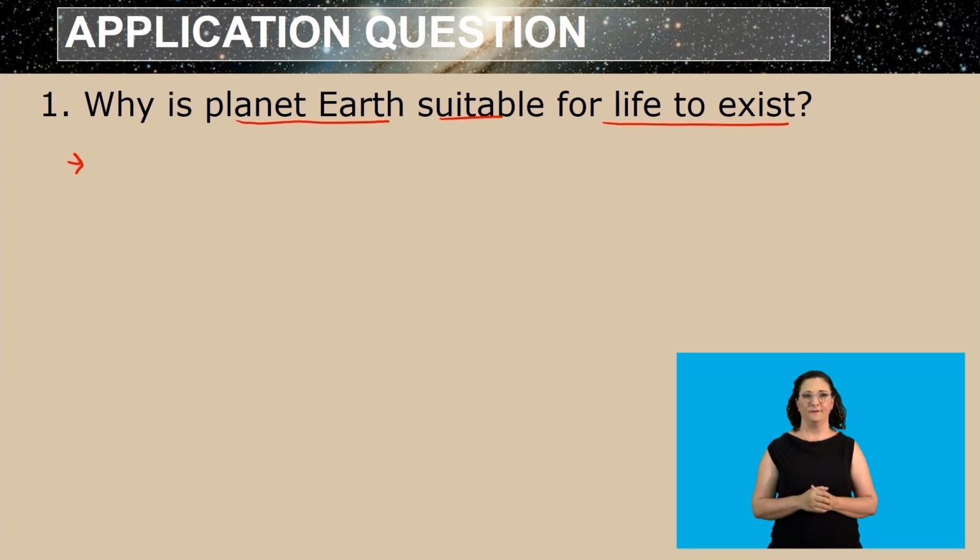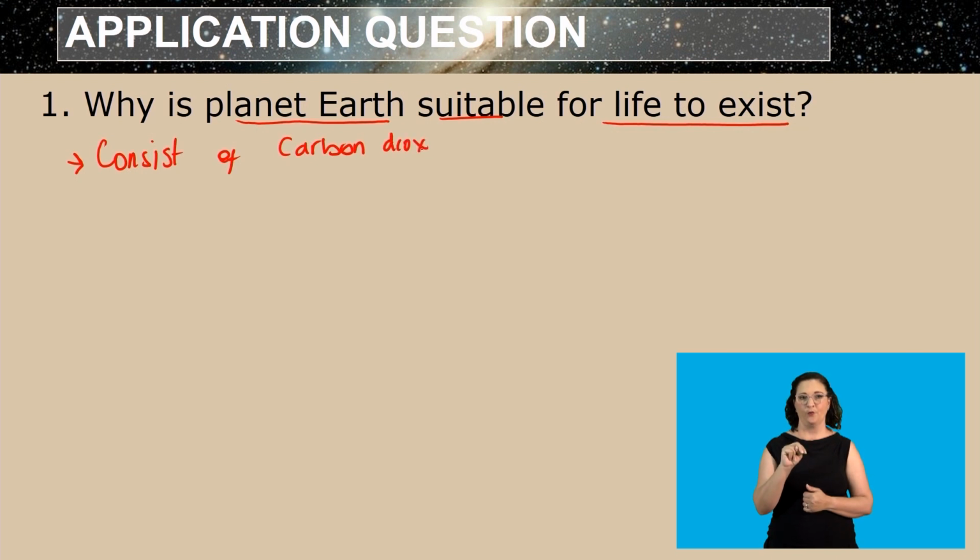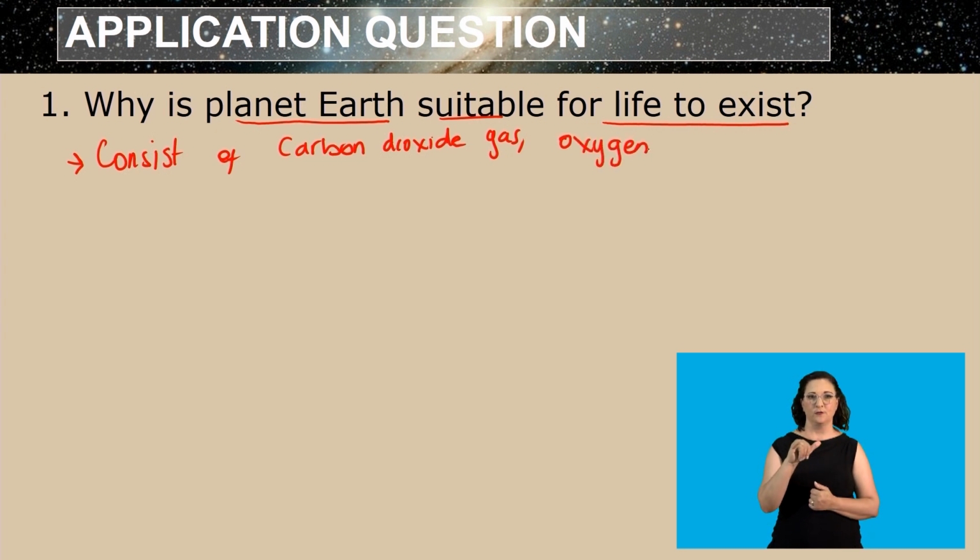We said that planet Earth consists of carbon dioxide, oxygen and nitrogen, which are suitable gases in order for life to exist. So I'm going to write that down. It consists of carbon dioxide gas, oxygen gas, and nitrogen gas.